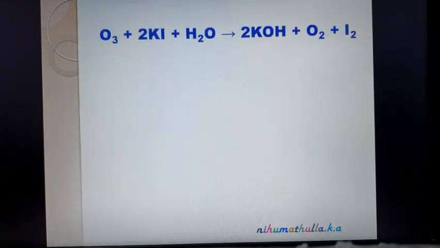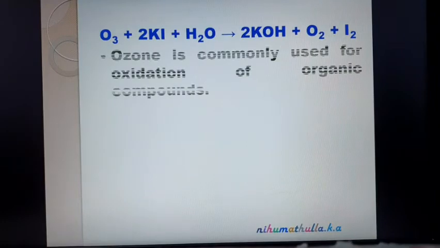The reaction is O3, ozone, reacting with the potassium iodide solution. Ozone oxidizes I minus into I2. Iodine in potassium iodide is in the -1 oxidation state, and in I2 it is 0. When you move from left to right, the oxidation number increases from -1 to 0. Increase in oxidation number is called oxidation. Ozone oxidizes I minus into iodine. Here ozone acts as an oxidizing agent.